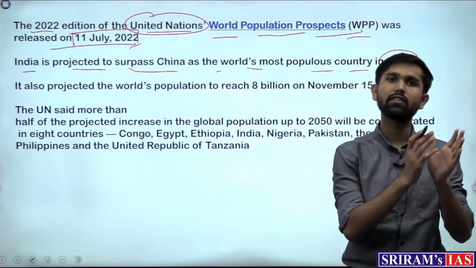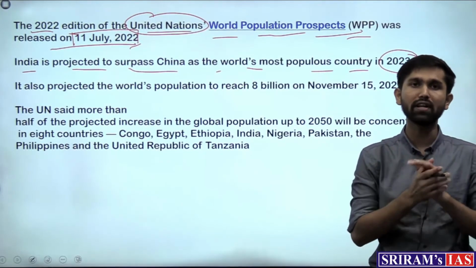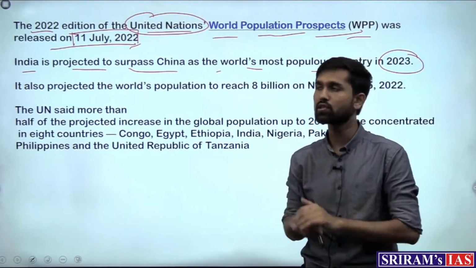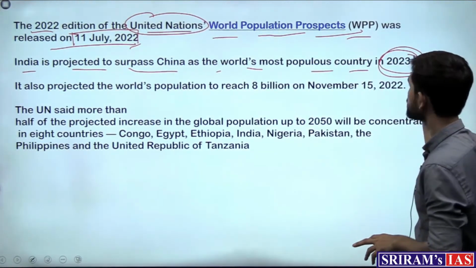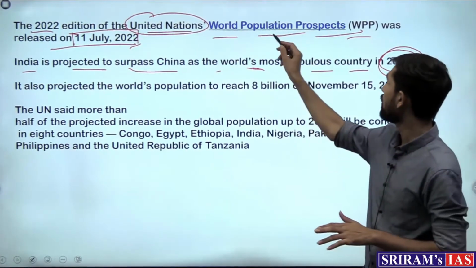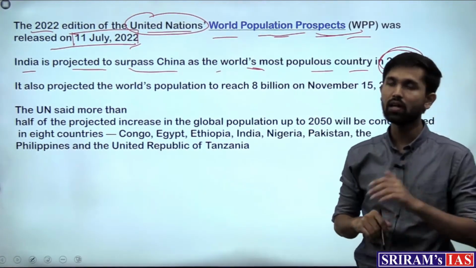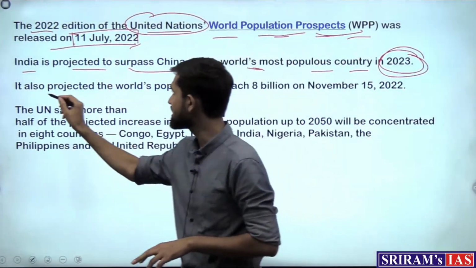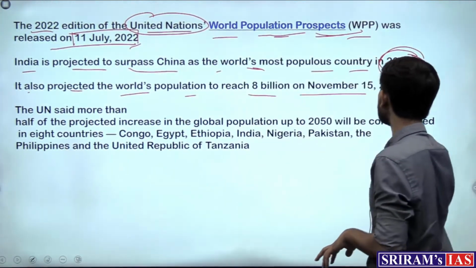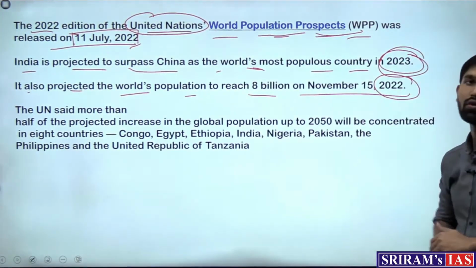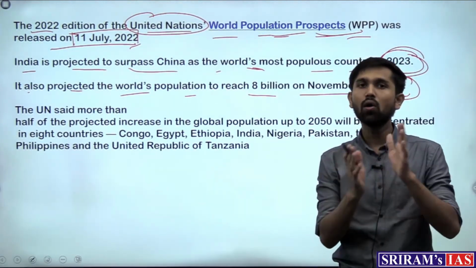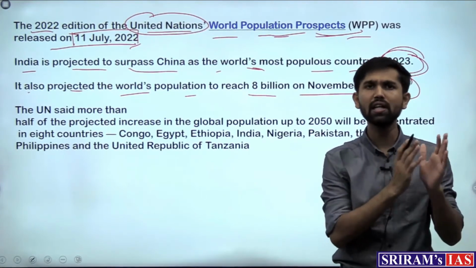So the last measured population of India was 1.2 billion in 2011, and it is set to surpass China in the year 2023. This is a major highlight which the World Population Prospects Report by the UN says. Then secondly, it also projected the world's population to reach 8 billion on November 15, 2022, which means that this report is highlighting that the world population is on a continuous rise.